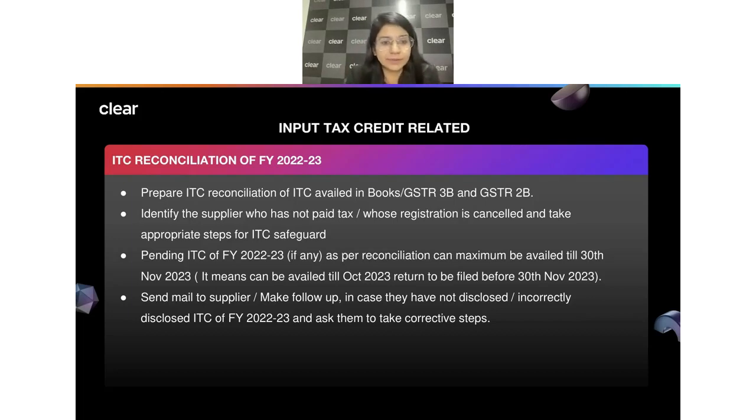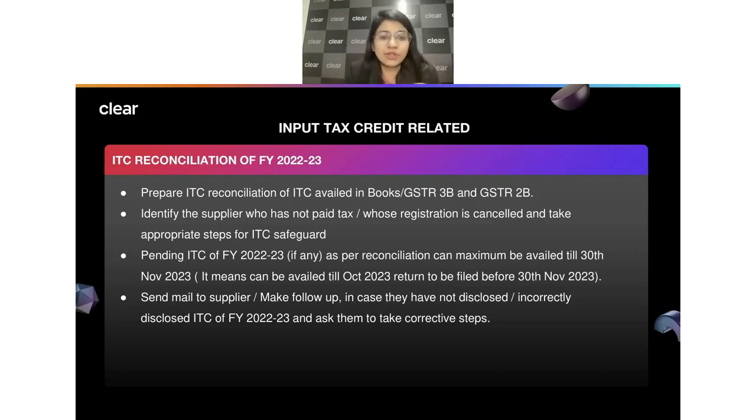I will give you a few examples here. See, we should first run the entire reconciliation between your 2B and the 3B, right? Once you have done the entire reconciliation, you will get, okay, this was some ITC which I have already claimed. This is ITC reflecting in 2B, but I have not claimed. This is some ITC which is reflecting in my PR, but still I was not able to claim it because my supplier has not filed. This is something which was a discrepancy between what as per me I can claim ITC, but what my supplier has filed. So there can be certain discrepancies also.